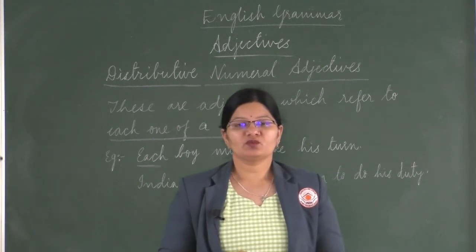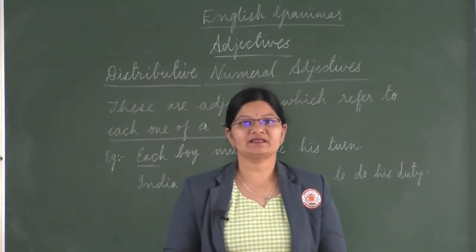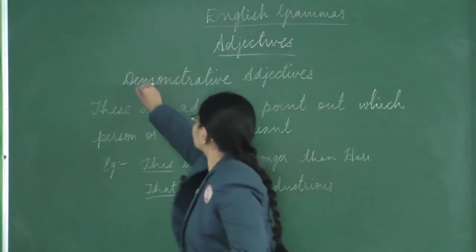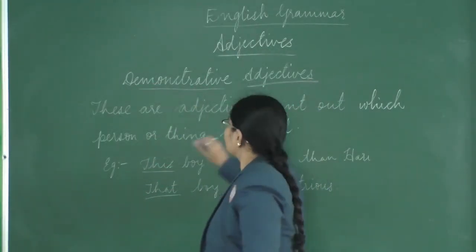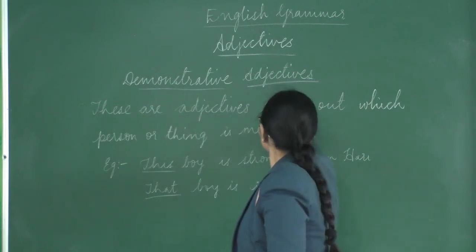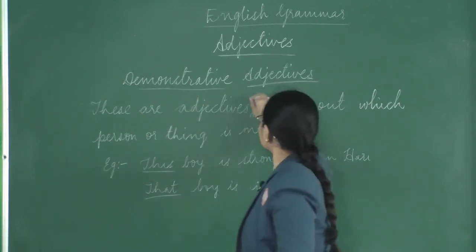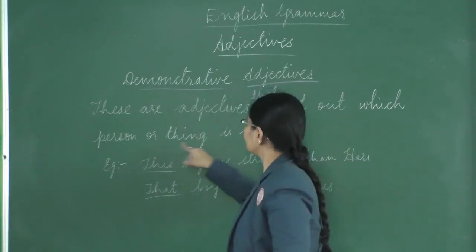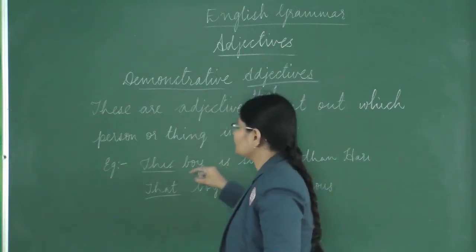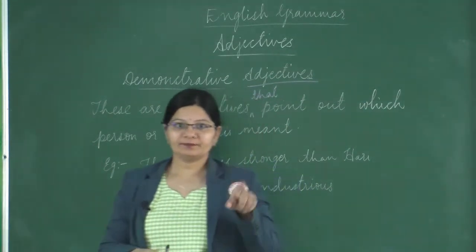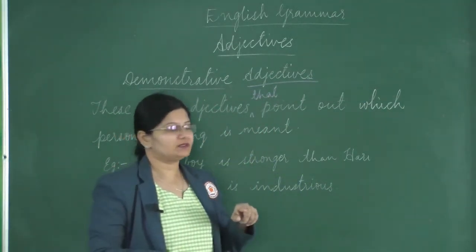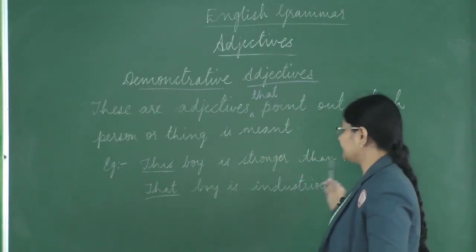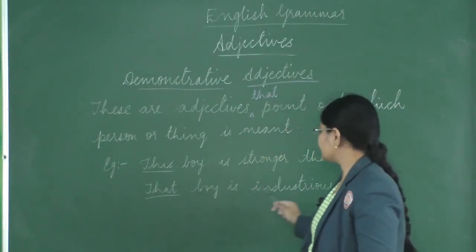So kids, let us move on to the next kind, that is demonstrative adjectives. These are adjectives that point out which person or thing is meant. So it points out a particular thing or person. For example, this boy is stronger than Hari. That boy is industrious.